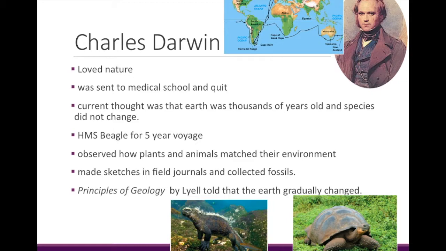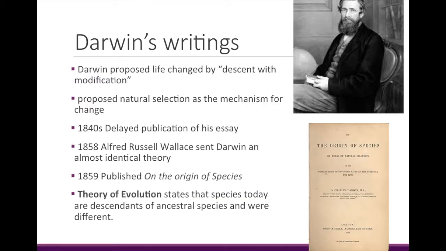So these reflections that Darwin had while he was on this journey really led to his idea of descent with modification. So Darwin came to the conclusion that organisms have been changing slowly over time. There were other people at the time who also thought this, but what made Darwin's idea stand out is that he had a mechanism for this change, which he called natural selection. He suggested that natural selection over many, many generations would lead to species who were well adapted to their environment.